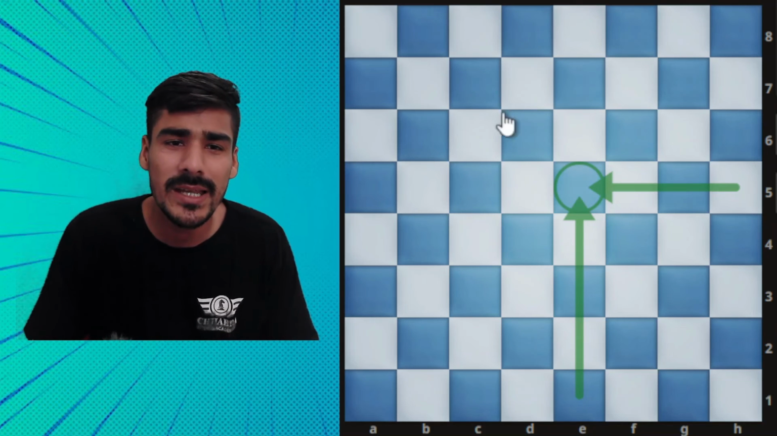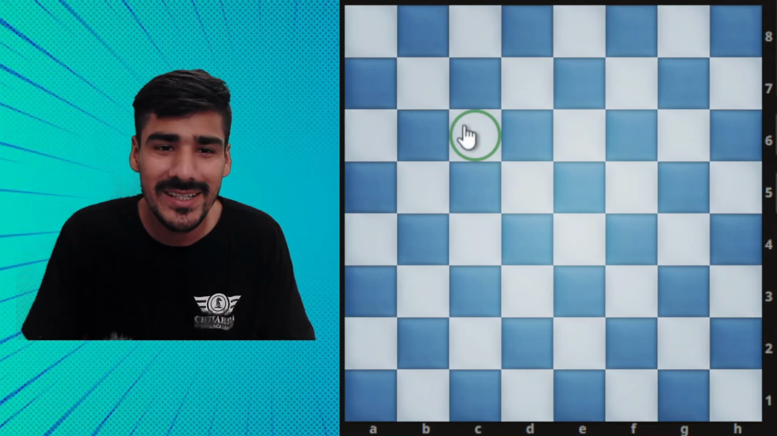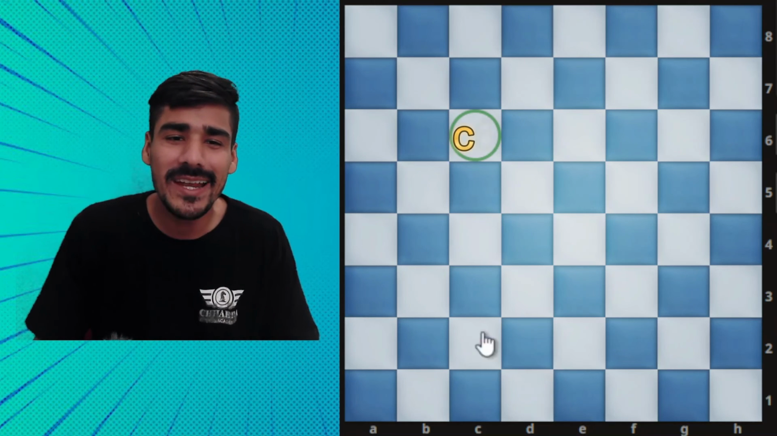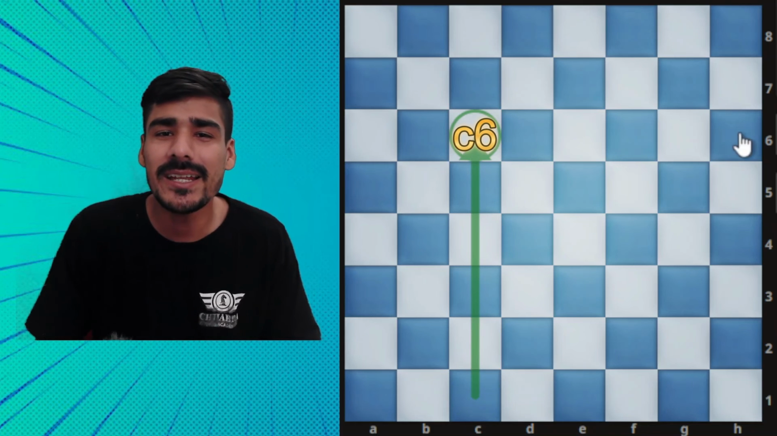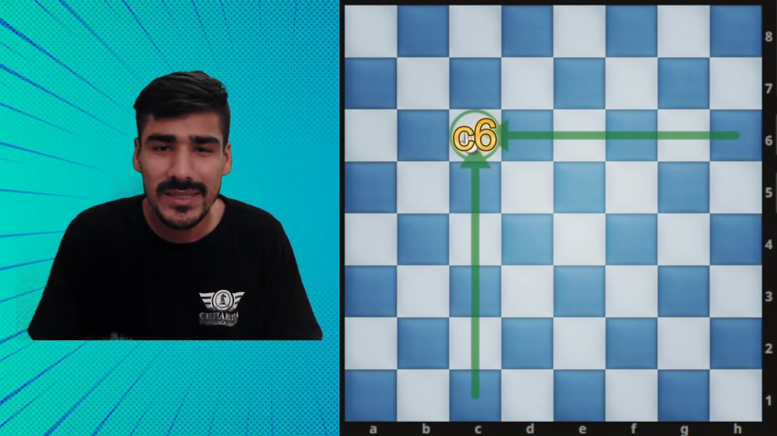Well done, guys. Now I highlight this square. What is the name of this square? Yes guys, you are correct. It's C6. Why C6? Because it's on the C line and the 6th rank. So that's why this square name is C6.